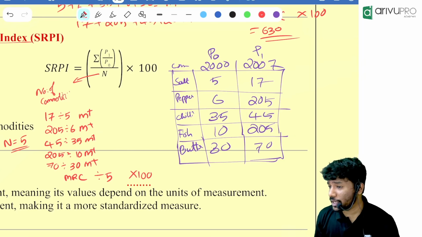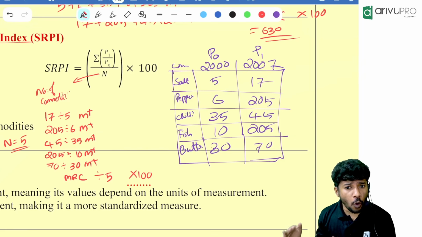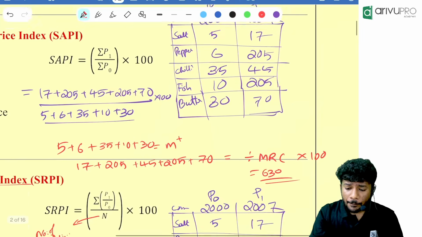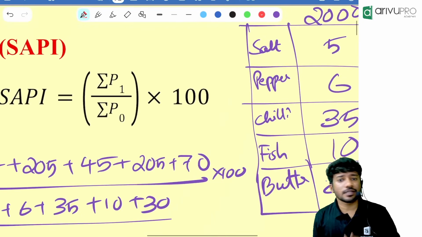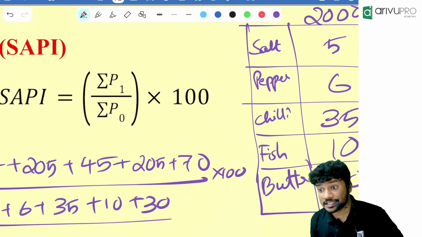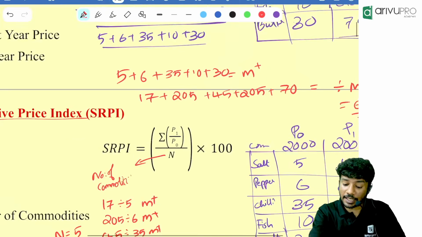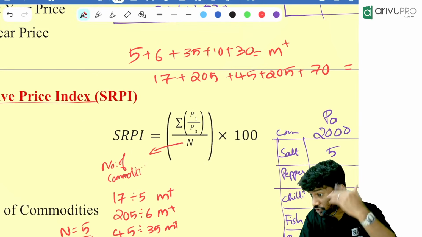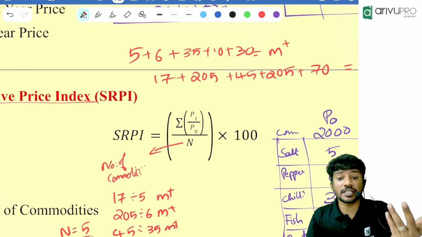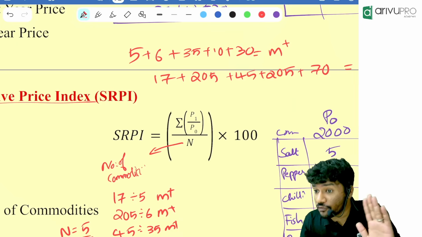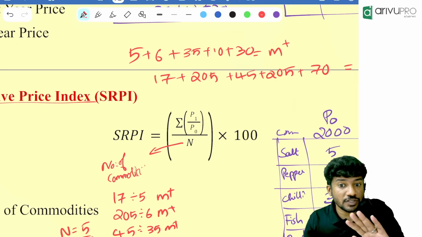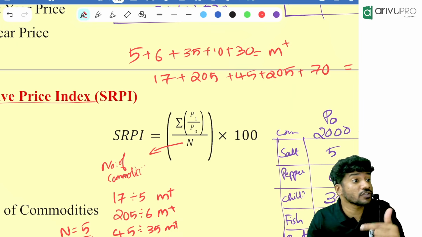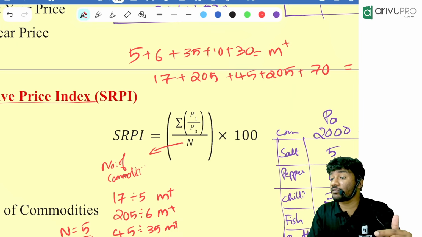First one is SAPI. SAPI is the summation of all the current year prices divided by the summation of all the base year prices into 100. That is an index number. Okay, remember that. Then SRPI, another index number. How to find this SRPI index number? Very easy. Summation of the ratio of current year price to base year price, then divided by N into 100. What is this N? N is the number of commodities.